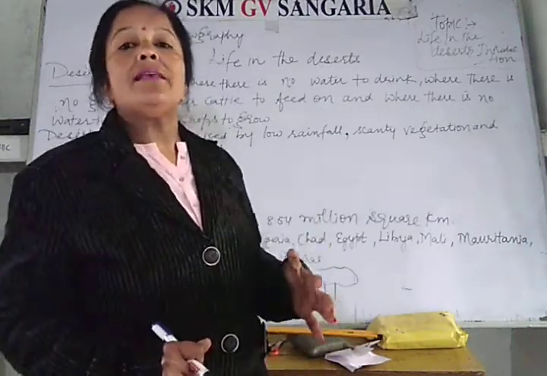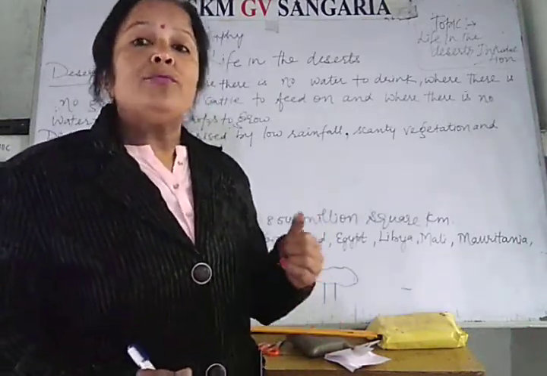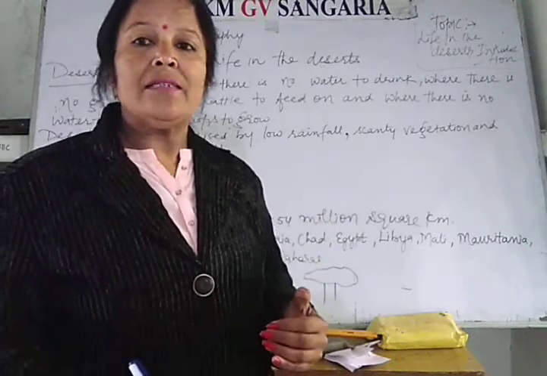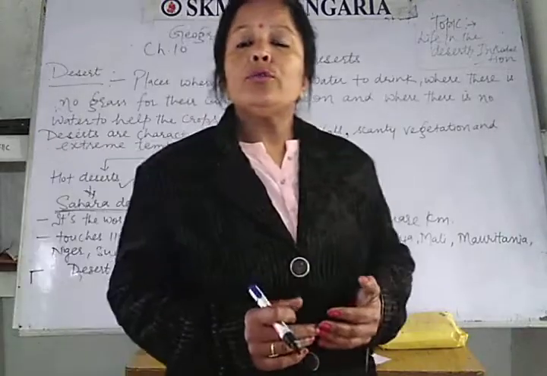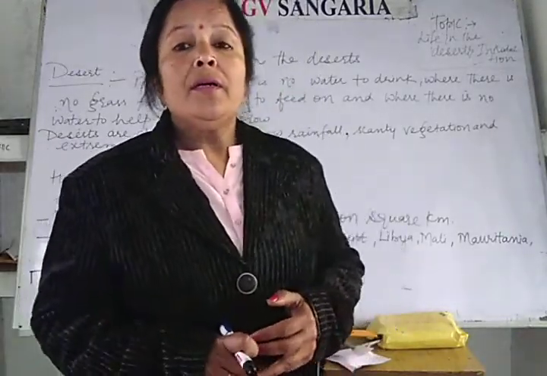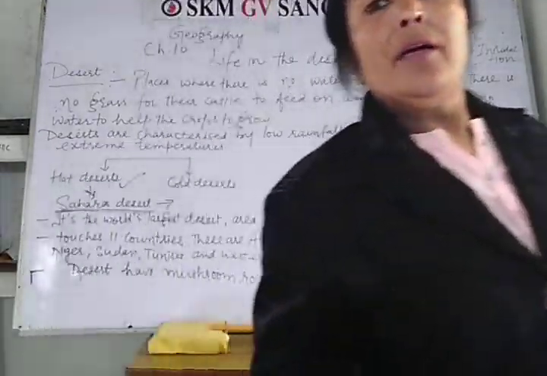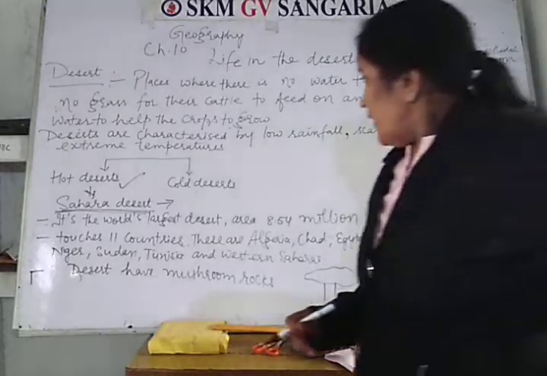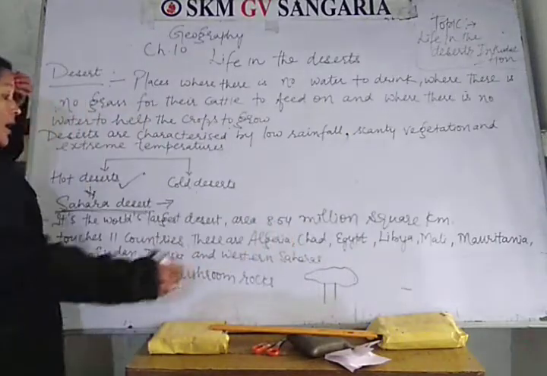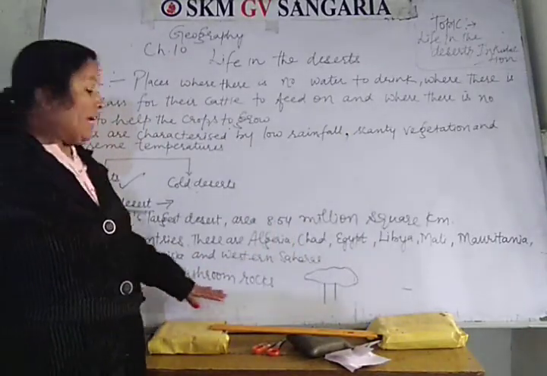It has oases, and an oasis means a watery spot found in the deserts. And deserts also have plateau type physical features.